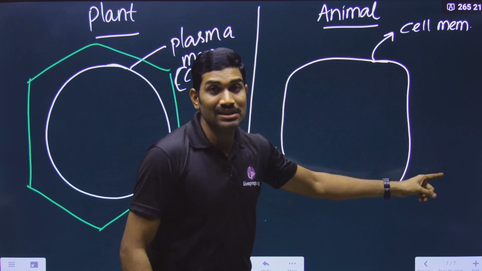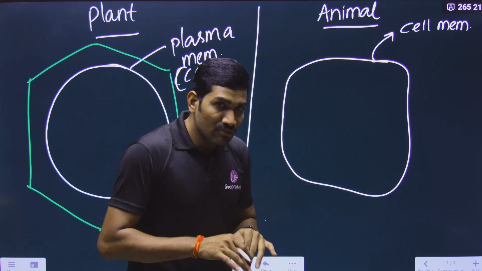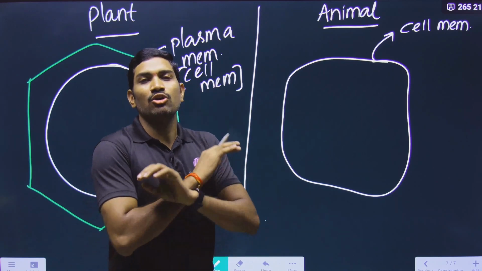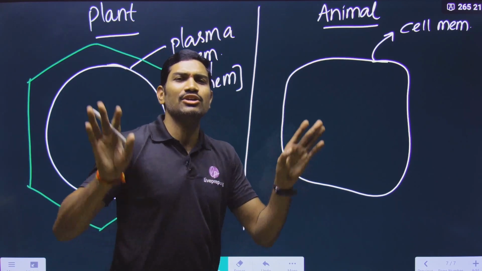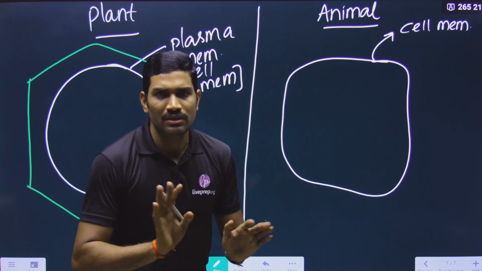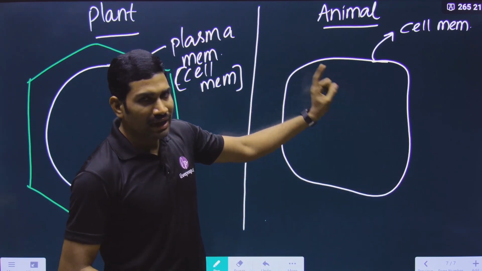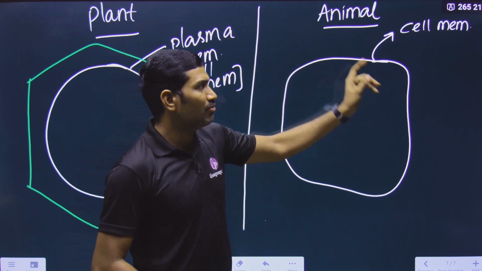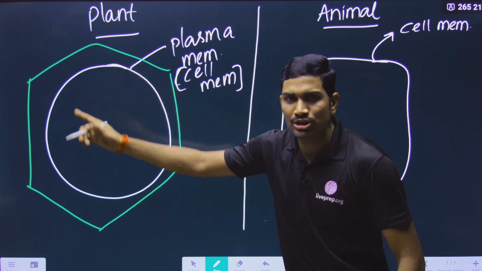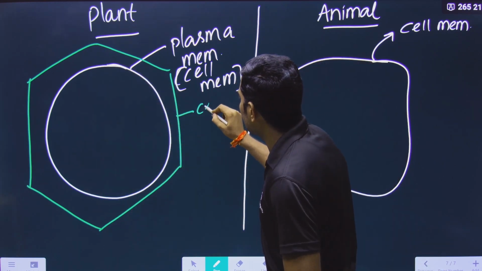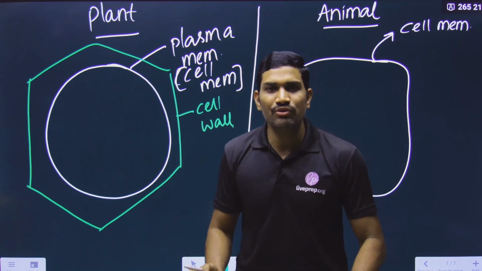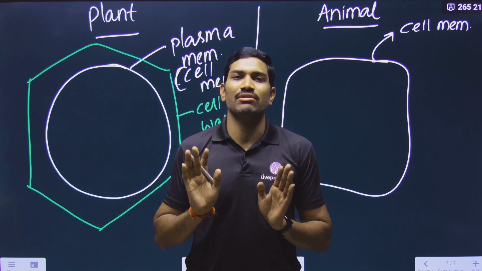So some of the animal cells have it, but at this level, do we need to mention this or not? No, we are not mentioning. We are not talking about glycocalyx anywhere in eukaryotic cell. So simply ignore that part. Maybe in higher classes you will study about this. Clear? In the case of animal cell, the outermost layer is the cell membrane. Whereas in the case of plant cell, what is the outermost boundary? In this case, it is the cell wall. Cell wall is present. That's it. And in the case of eukaryotic cell, only these will form the cell envelope.